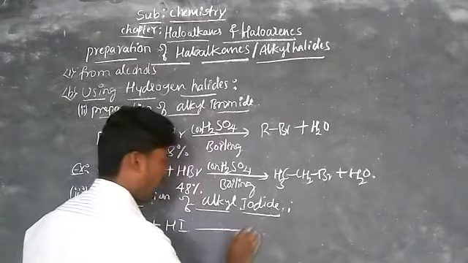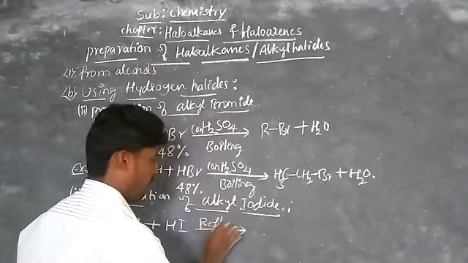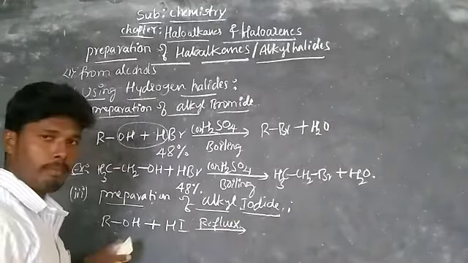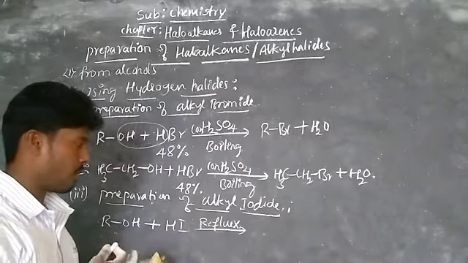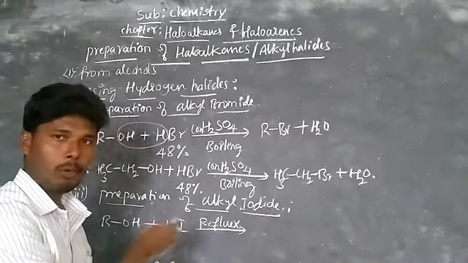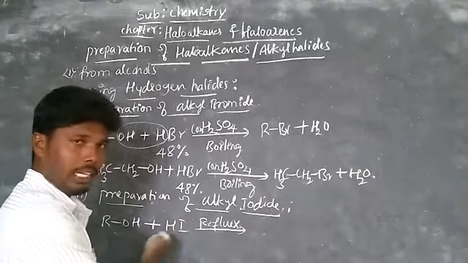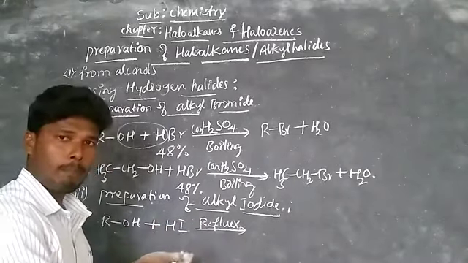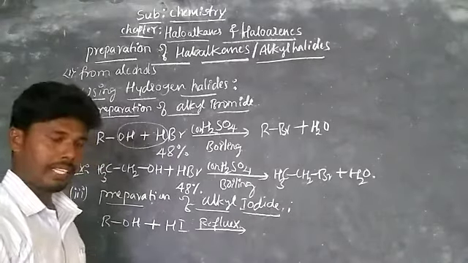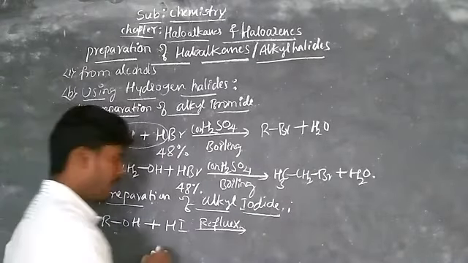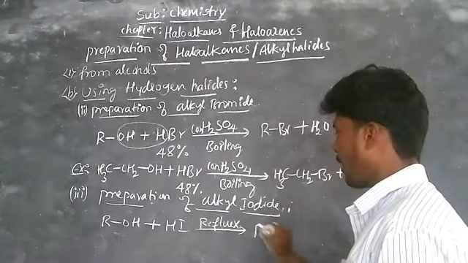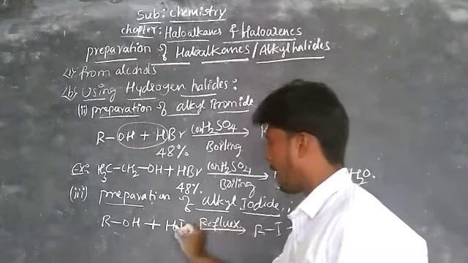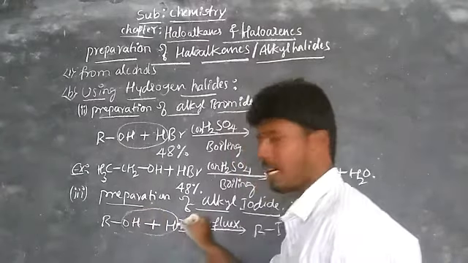Reflux is nothing but boiling this mixture at very high temperature; both liquids vaporize and become condensed in the same flask. That process we call reflux. On refluxing, you get alkyl iodide, R-I, plus H2O.